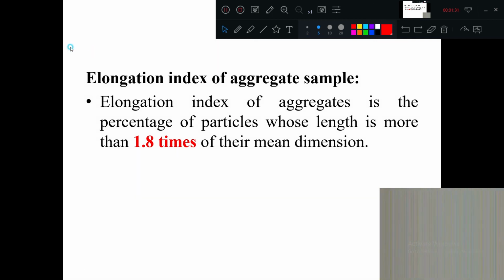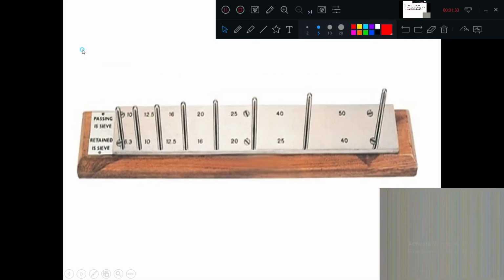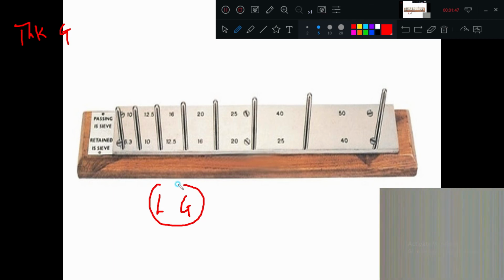Now, in this way, we will go to the experimental setup. This is called a length gauge. We have seen the flakiness gauge, no? That is called a thickness gauge. Here, we are checking elongated material, so that is why we are calling it a length gauge. Here also we can see 50-40. What do you mean by this? You should tell me by watching the previous video.